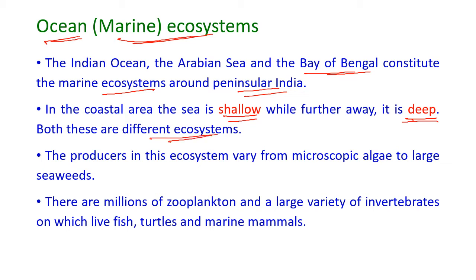The producers in this ecosystem vary from the microscopic algae to the larger seaweeds. There are millions of zooplankton and a large variety of invertebrates on which live the fish, turtles, and the marine mammals.